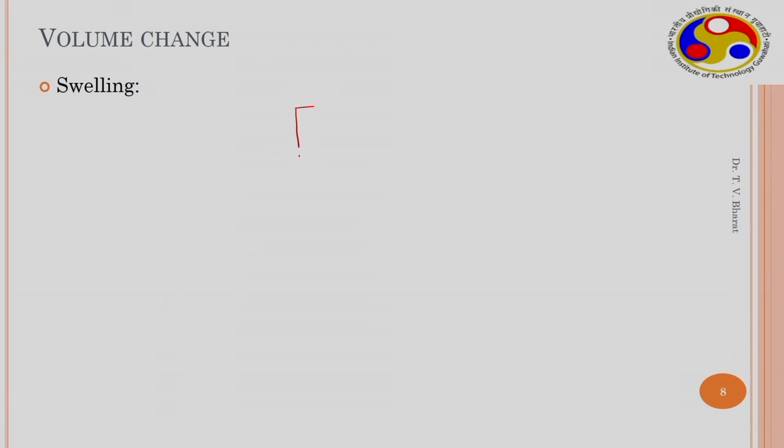Let us understand how the swelling of the soil takes place during wetting. We must have heard that there are swelling soils or expansive soils. These are soils whose volume increases when they are wetted or saturated. The volume of the sample increases because expansive soils contain clay minerals, which are mostly montmorillonitic minerals.